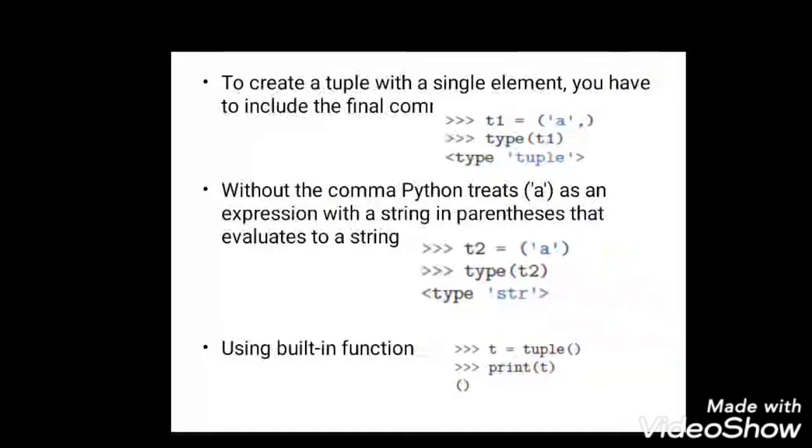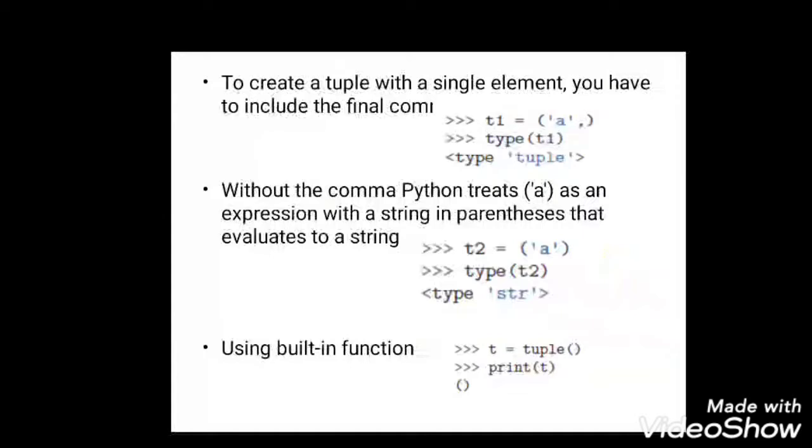Once it has been taken as a string, it will not be recognized as a tuple in Python. But I want it to be taken as a tuple, right? Since I am creating a tuple, I don't want to make it a type of string. So I will add this comma at the end to specifically convey that it is a tuple, it is not a string.